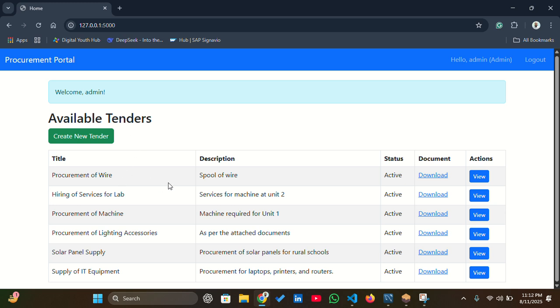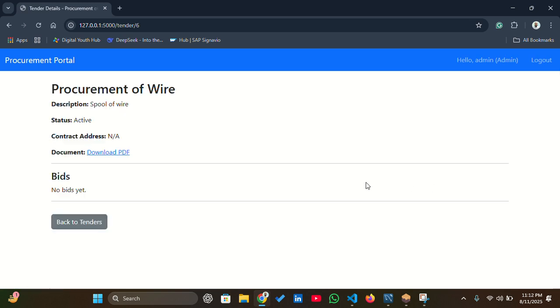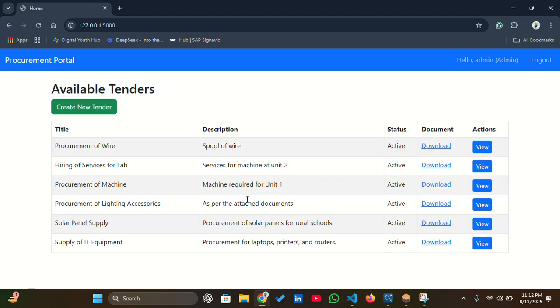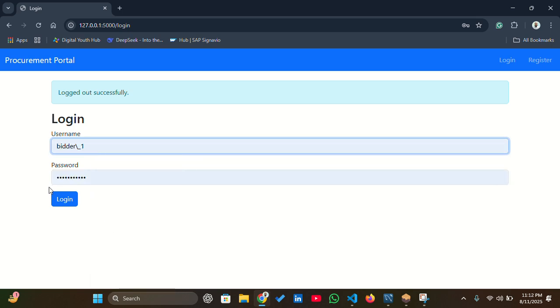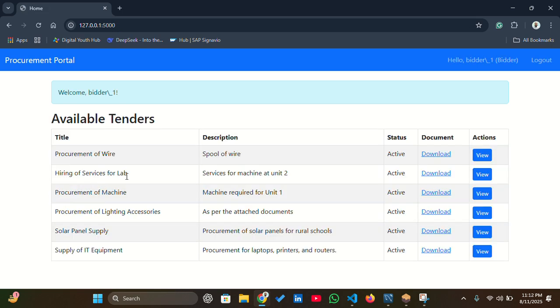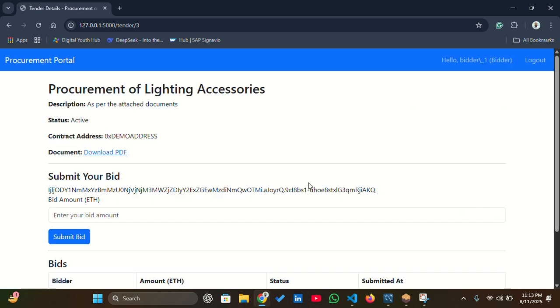As you can see, these are the projects with the description, status, and documents. The tender documents can be downloaded from here, and there are the actions which can be done by the procurement departments. They can add and approve the bids and so on. So this is one portal. The other portal is for the bidders. I will show you one of them. I will go through it in detail, but I'm just showing you how these things work.